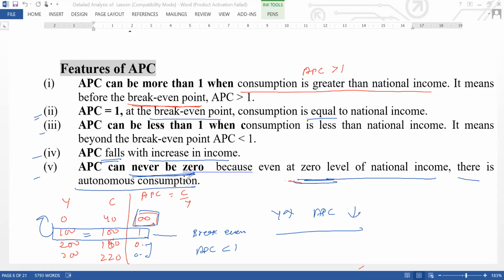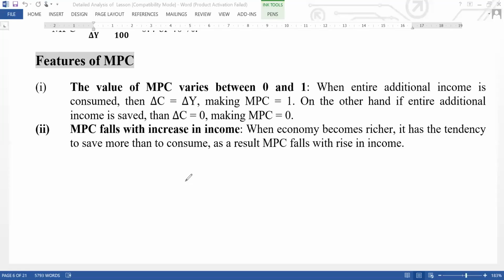Now what are the features of MPC? So I told you that MPC is the ratio of change in consumption and change in income. If the ratio of these is to be taken, then the value of MPC varies between 0 and 1.